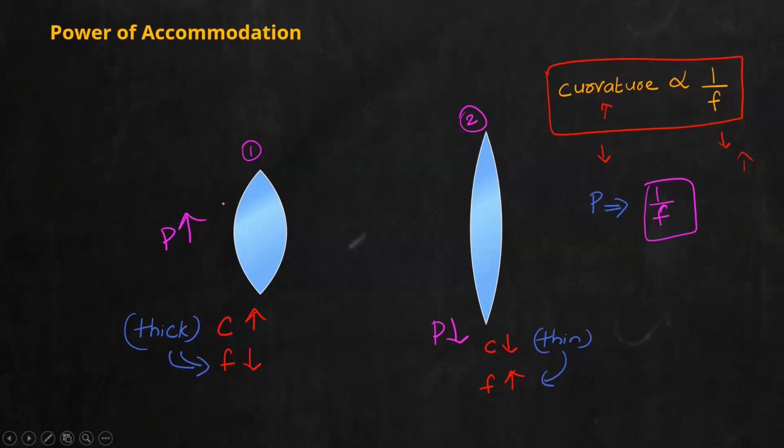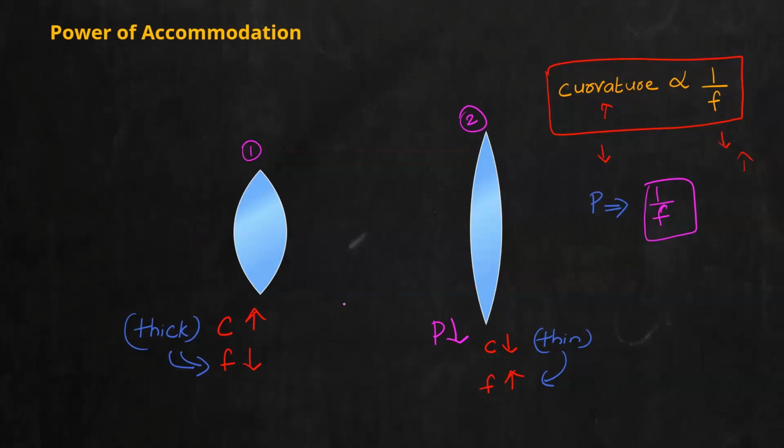Got the idea? This we have already seen in chapter 10. I'm just recalling it. If I compare the two lenses, the first lens is thick in nature. So you can conclude the curvature of the first lens is high. Its focal length will be less compared to lens number 2, where the curvature is less. It is a thin lens. Its focal length is high. Now we know power is inversely proportional to focal length. So I can conclude the power of the first lens will be high. Second lens, it will be less. Just keep this idea in mind.